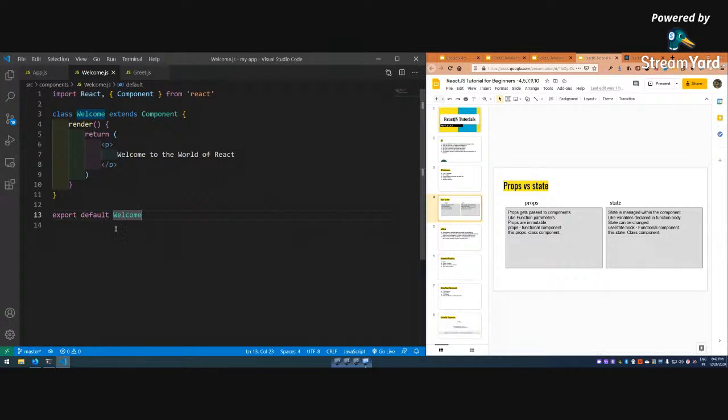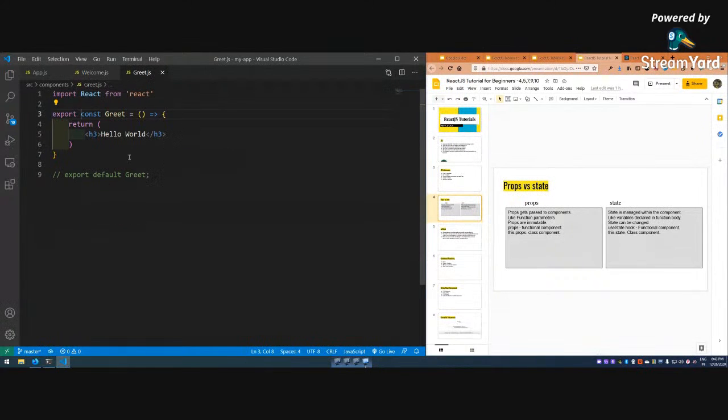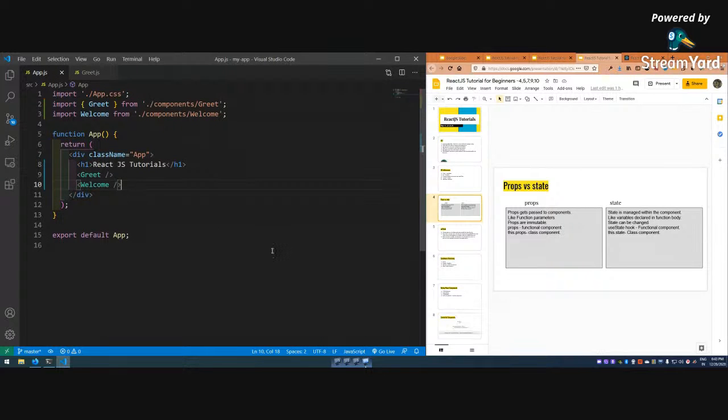Okay, so props. We will learn a bit about props and states, which are two of the most important concepts in React. So what is props? Suppose I want to pass something to this component, this grid component. If I want to pass data from one component to another component, that is known as props.